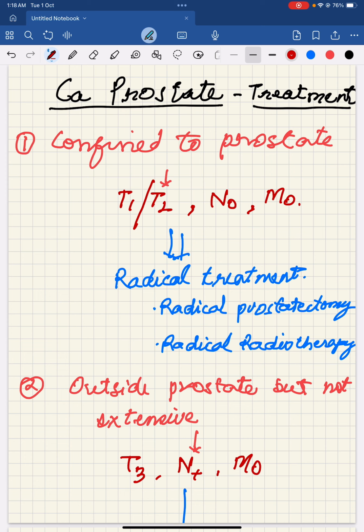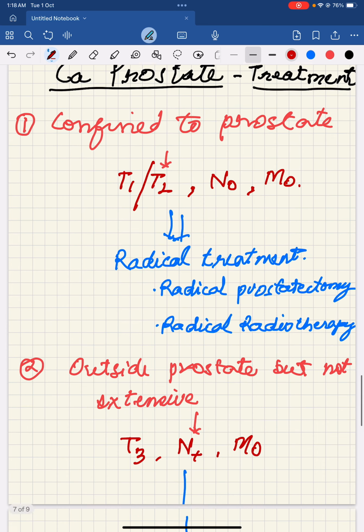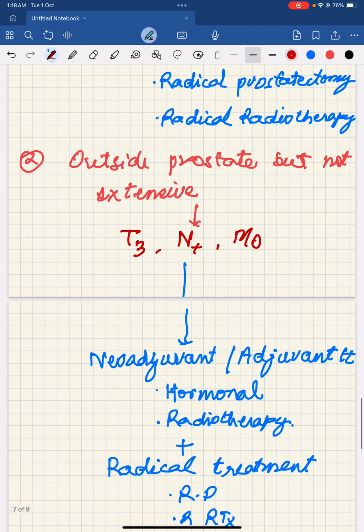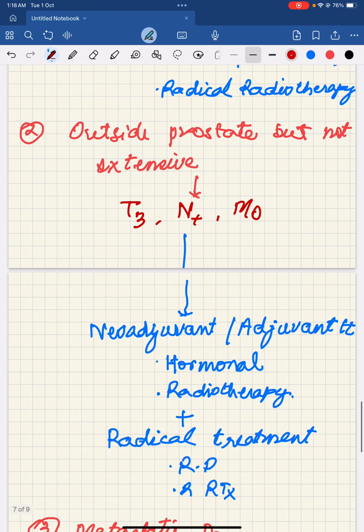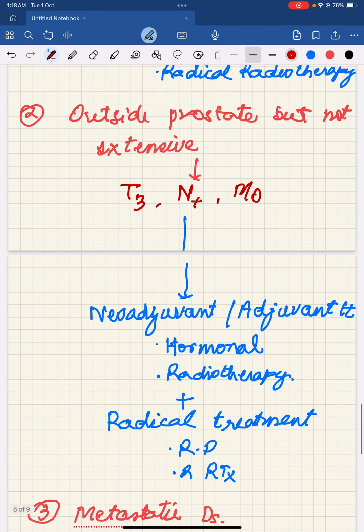Next stage comes prostate tumor has come outside the prostate, but not very extensive. That stage comes T3, lymph node positive or metastasis negative. Now the growth of the tumor which is outside the prostate, in that condition you cannot remove the tumor completely. So you need to reduce the size of the tumor by giving the neoadjuvant therapy or adjuvant therapy.